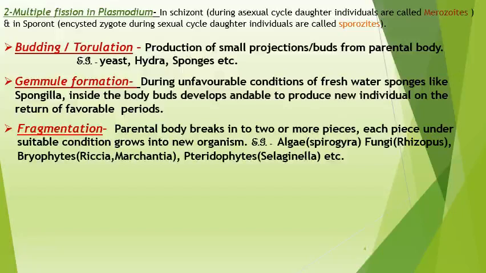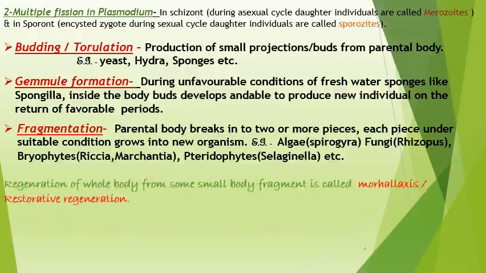This fragmentation is also considered as a mode of reproduction under asexual reproduction. Then another important thing for you is the regeneration of the whole body from some small body fragment, which is called morphallaxis, or it is also considered as restorative regeneration.